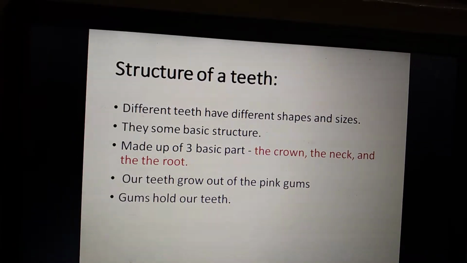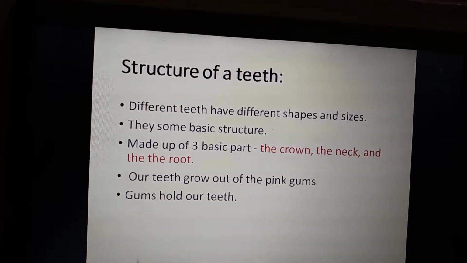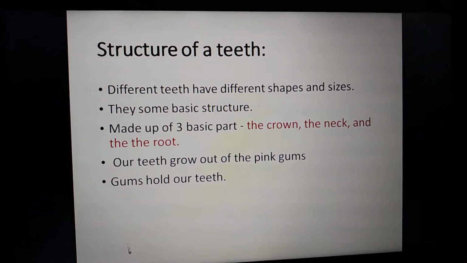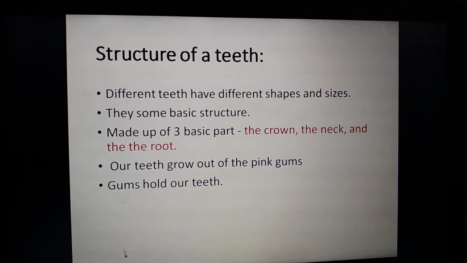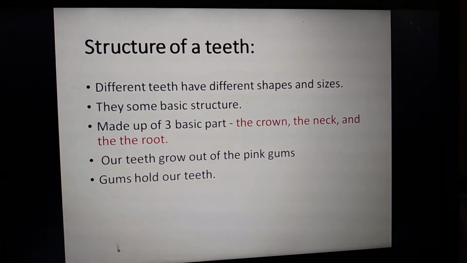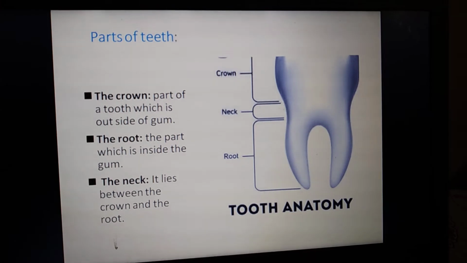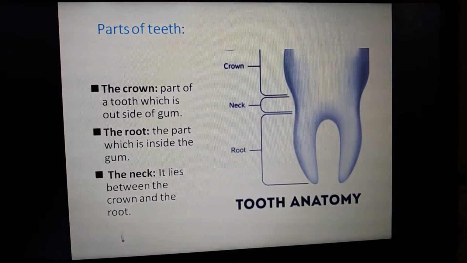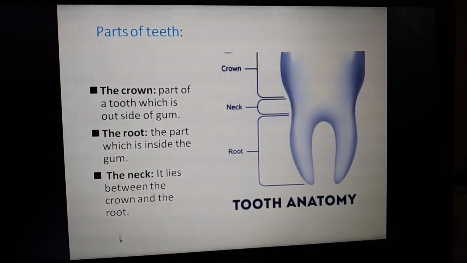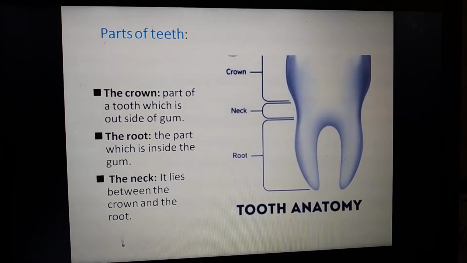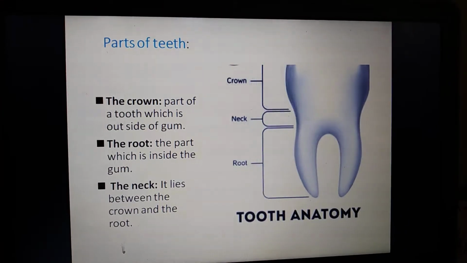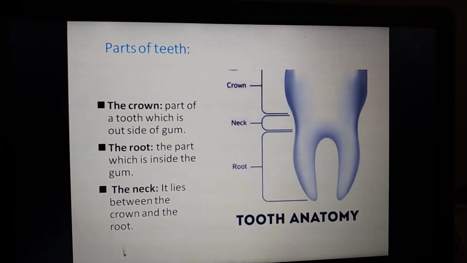So what is the function? The teeth grow out of the pink gums, and the gums hold our teeth inside the jaw. So this is the structure of the tooth. Next we are going to see the parts of the tooth. As I mentioned, there are three parts: the first one is the crown, the second one is the neck, and the third one is the root.